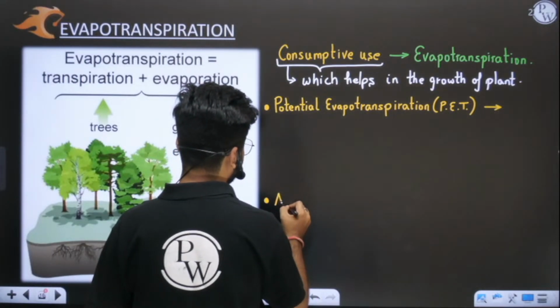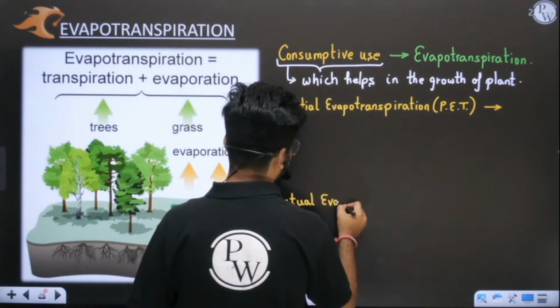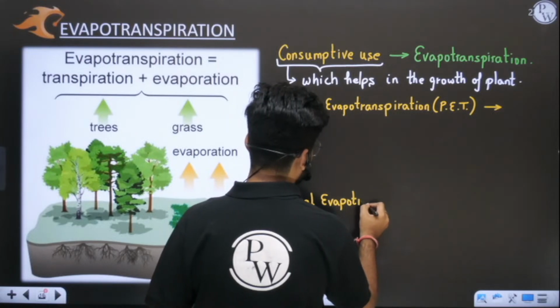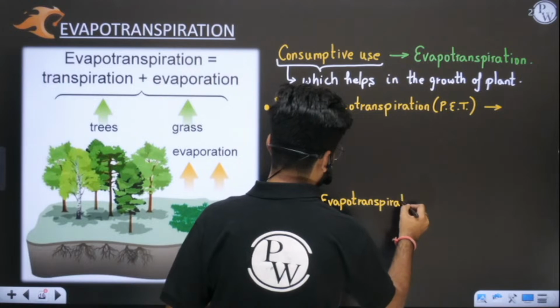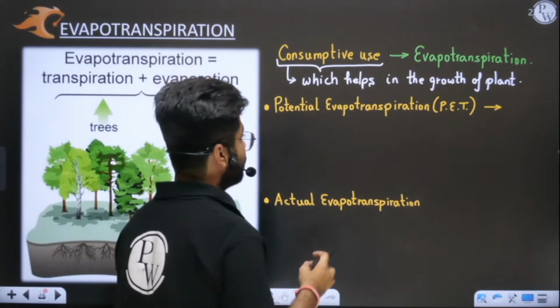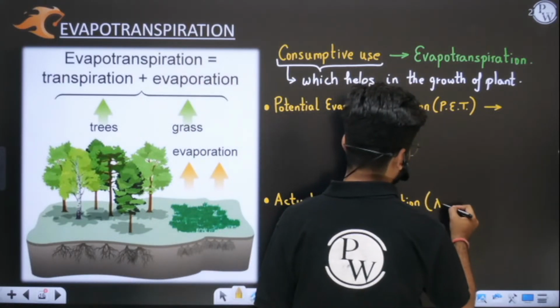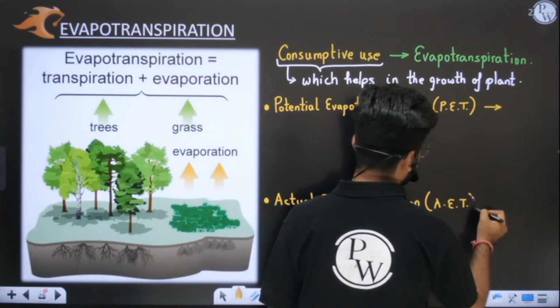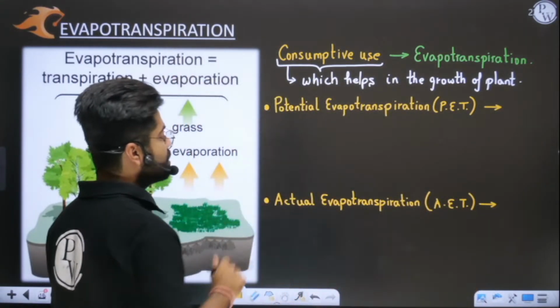Let me get the concept straight for you, then we'll compare them. First let me explain, then I will write down the definitions of both. So we have PET and actual evapotranspiration. ET means evapotranspiration, and A stands for actual here. So that is PET, this is AET.